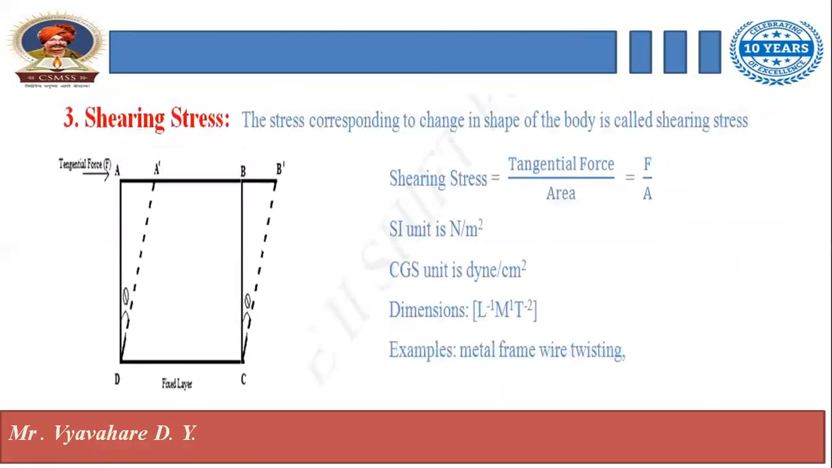Next one is shearing stress. The stress corresponding to change in shape of the body is called shearing stress. Shearing stress is the tangential force. When we apply force tangentially, as shown in the diagram, it is the tangential force F by A, and the unit is again Newton per meter square. Again, all the content is the same.